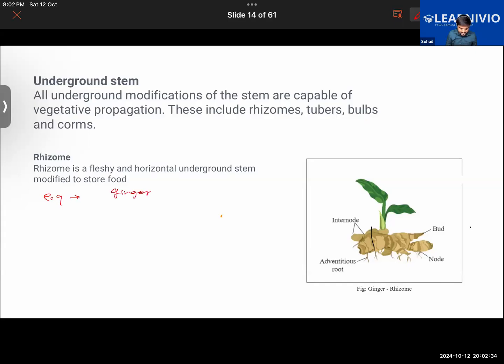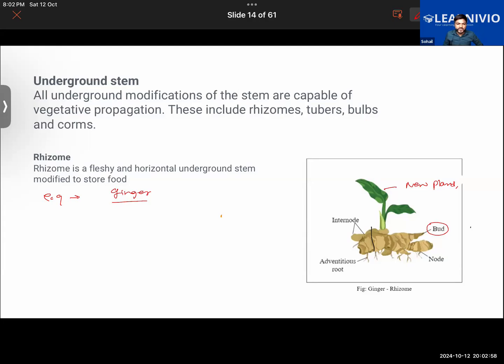And how does the ginger grow? It grows by the help of the bud, and from the bud, a new plant will grow. So that is the way vegetative propagation takes place in ginger. Hope it should be clear to you. Yes, sir? Okay, good.